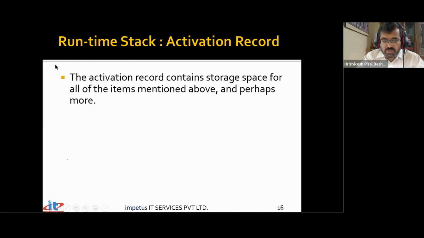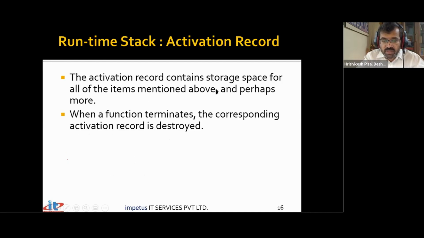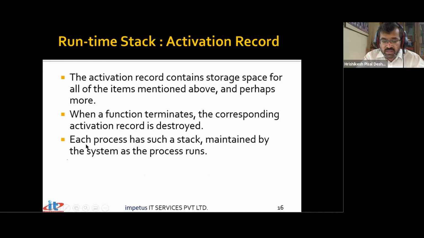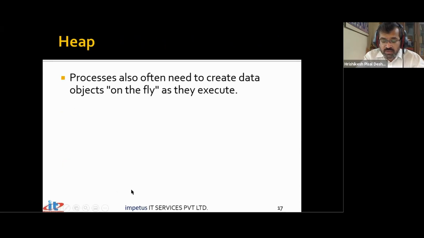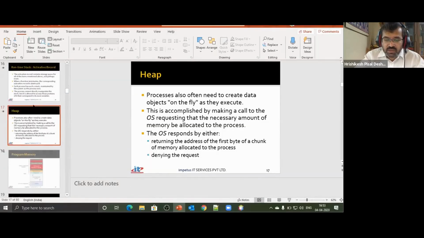Activation record contains storage space for all the items mentioned above and perhaps more. When the function terminates, the corresponding activation record is destroyed. Each process has such a stack maintained by the system as the process runs. A process cannot directly manipulate the stack, but it is allowed to access those portions of it that correspond to the local variables. So let me give an example of how exactly it works.